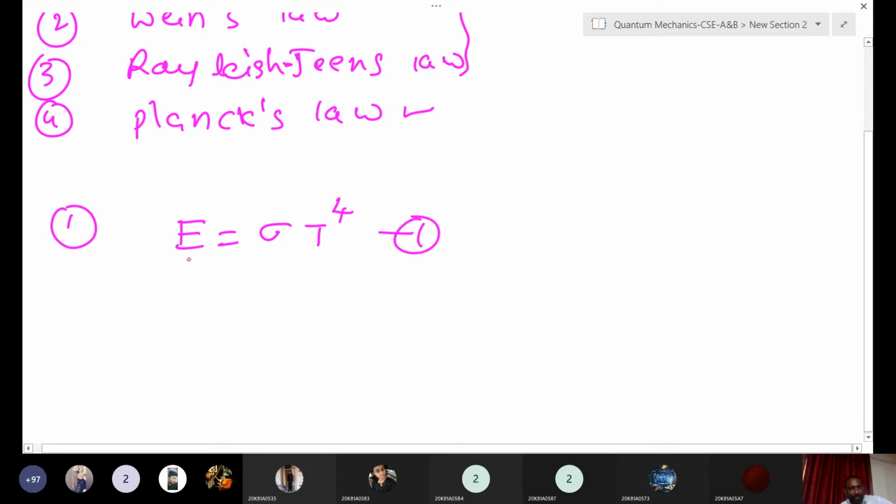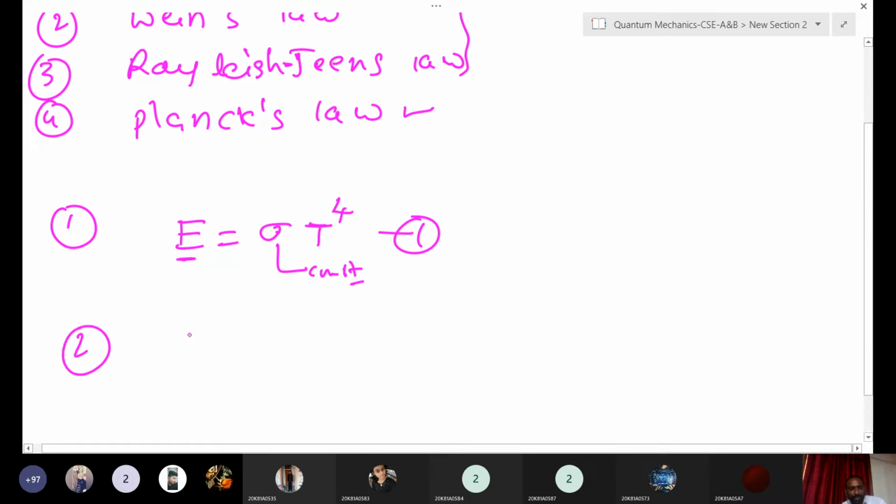What is this one? E means the radiation emitted from the black body, which is proportional to the fourth power of the temperature, T to the power of 4. Sigma is the Stefan-Boltzmann constant. This is some constant. No derivation is needed for these laws; only for Planck's law do we require the derivation. We will just write the direct formulas. E is proportional to T to the power 4. That is the first relation.